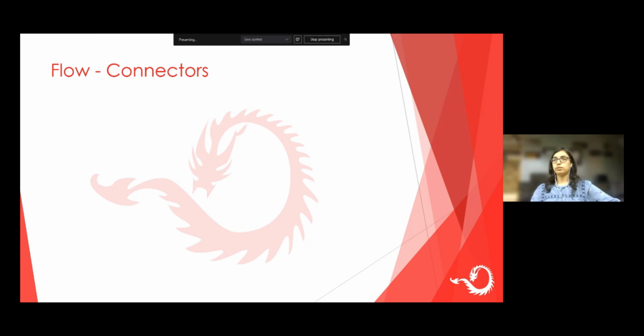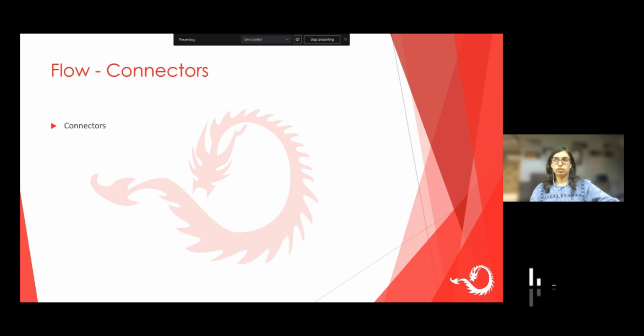Let's talk at a little deeper level about what a flow consists of. The product is known as Power Automate, but when you create a workflow inside Power Automate, that is called a flow. So you might hear me talking about Power Automate or flows. When I'm talking about a flow, I'm referring to a specific workflow. So what does a flow consist of?